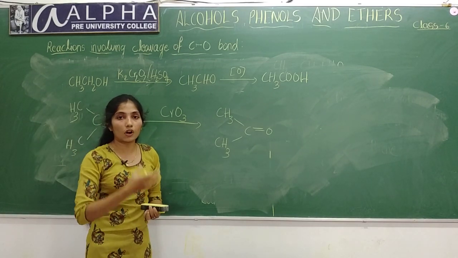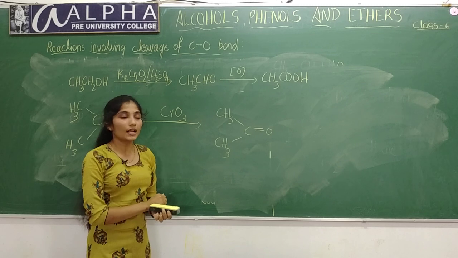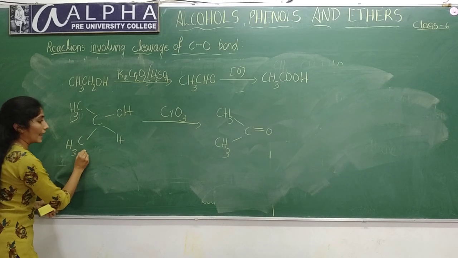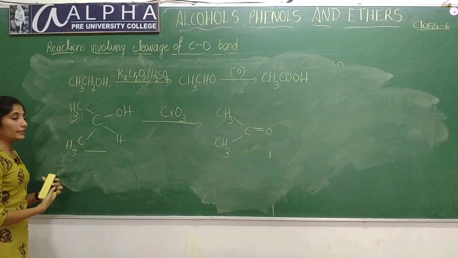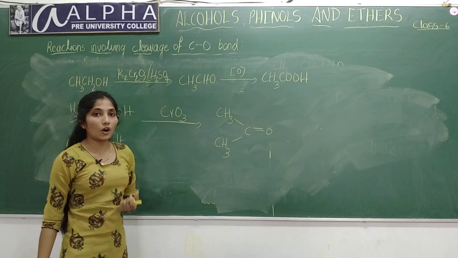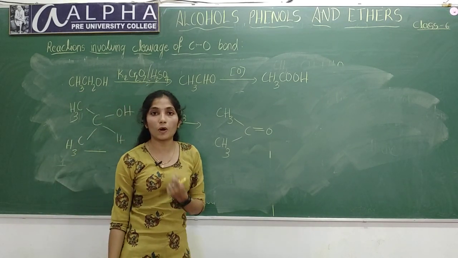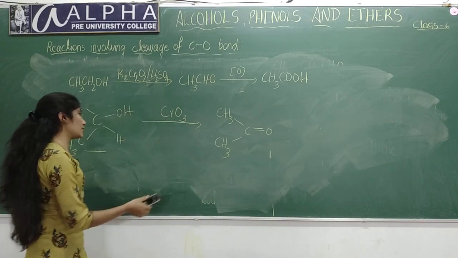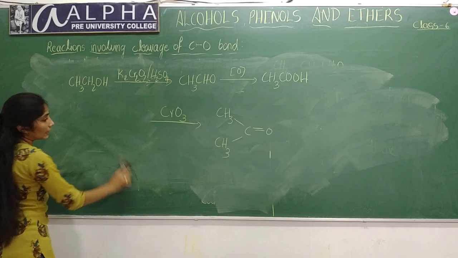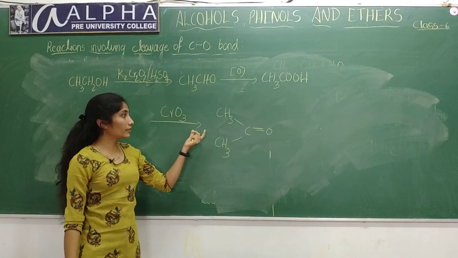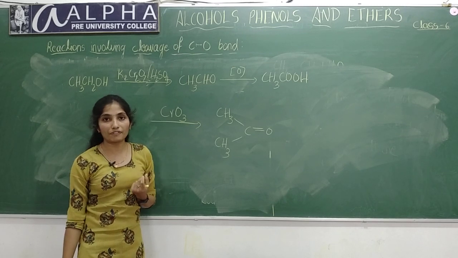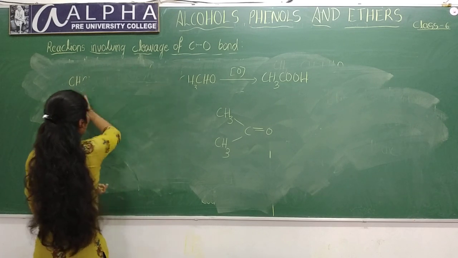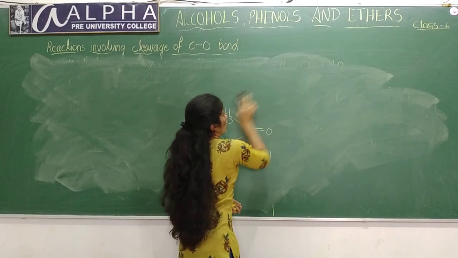Under drastic conditions or with very strong oxidizing agents, they will also form carboxylic acids containing fewer carbon atoms than this compound. And even tertiary alcohols: you can oxidize tertiary alcohols only in presence of acids or very strong oxidizing agents. They will also give carboxylic acids and ketones which contain fewer carbon atoms than the starting compound. This is about oxidation using these oxidizing agents.